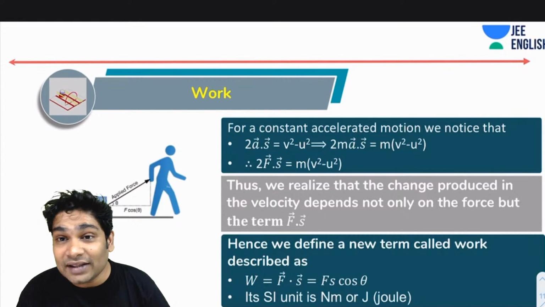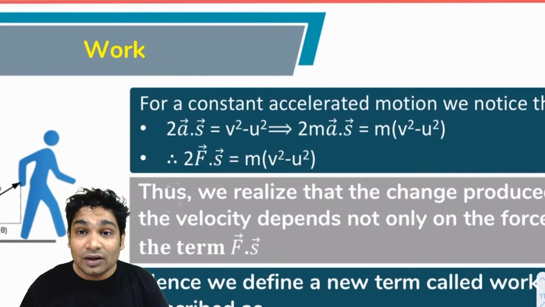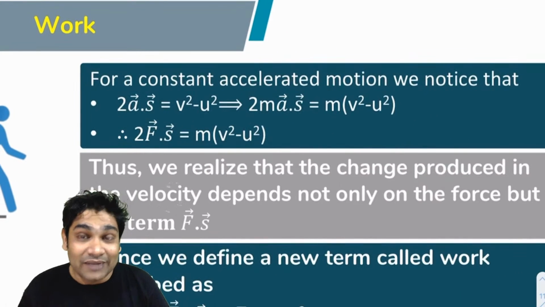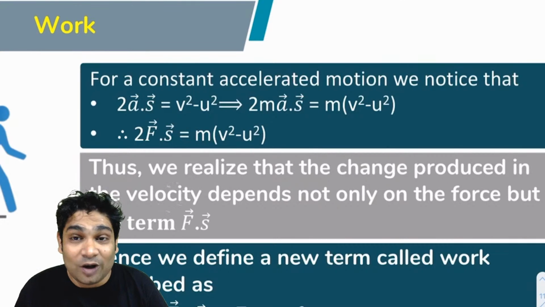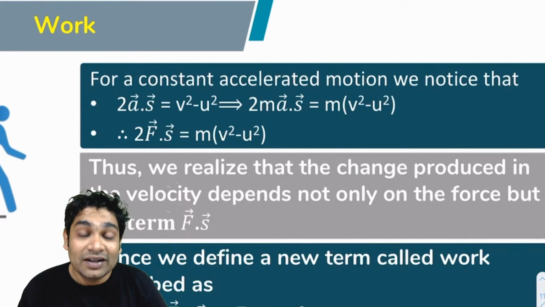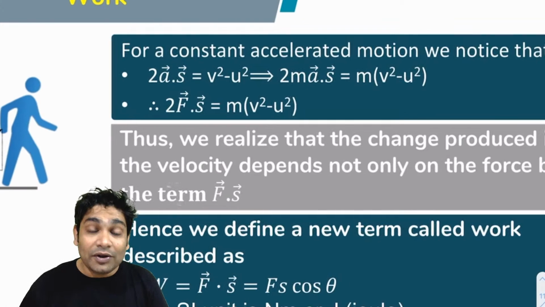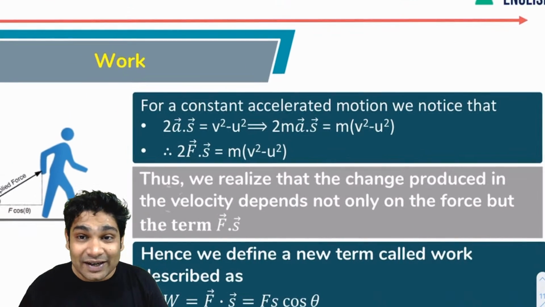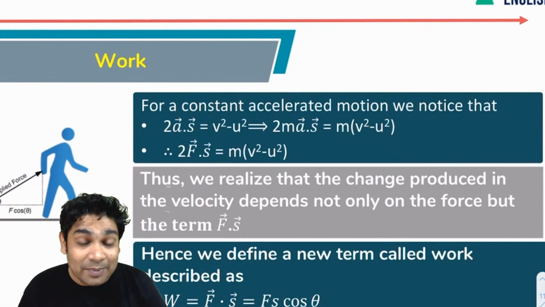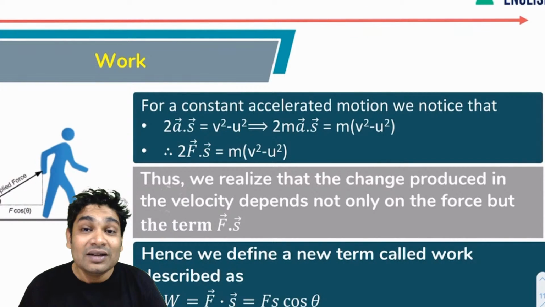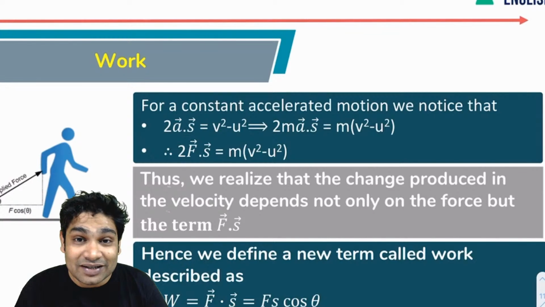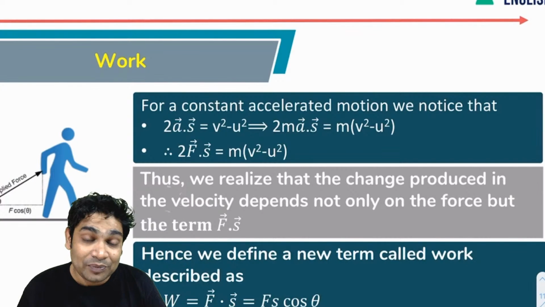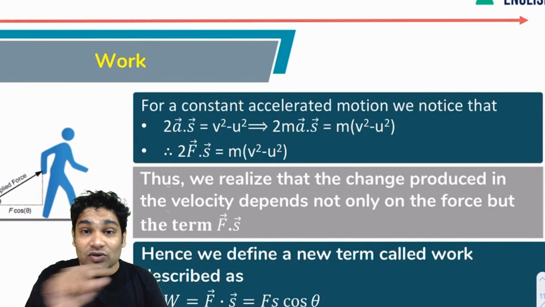If you look at the equation carefully, you can multiply both sides by m. That gives you 2m times a·s equals m times (v² minus u²). So you get 2 times F·s equals m times (v² minus u²). Now what do you realize from here? You will realize that the change produced in the velocity doesn't depend only on how big the force is, but on a term given by F·s.